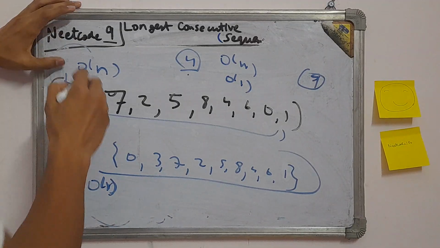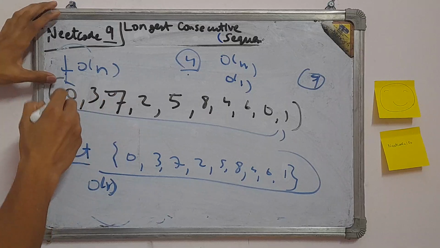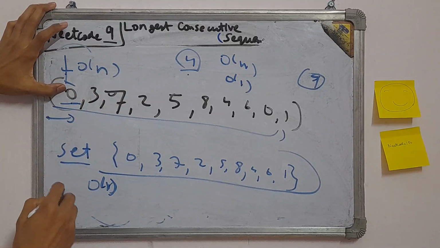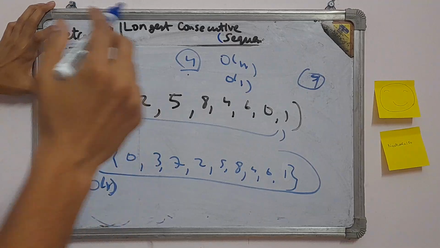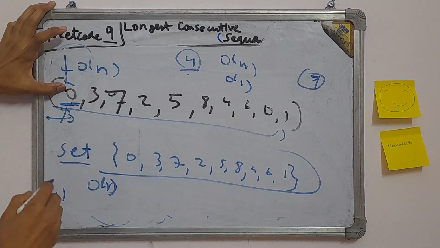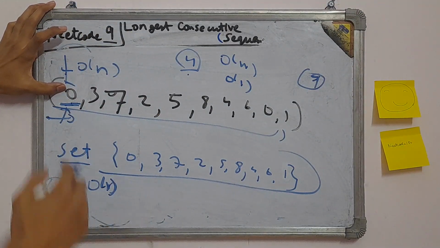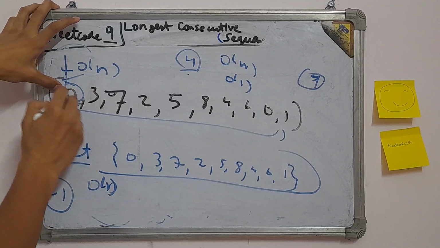So now we do another loop. We are at 0. Now we ask, is there a -1 in the set? If there is, that means this is not the valid starting index. So we don't check every index, we only check the valid starting index. We go to 0. Now we ask, is there -1? There is no -1. That means 0 is valid. So now we start the loop from here.